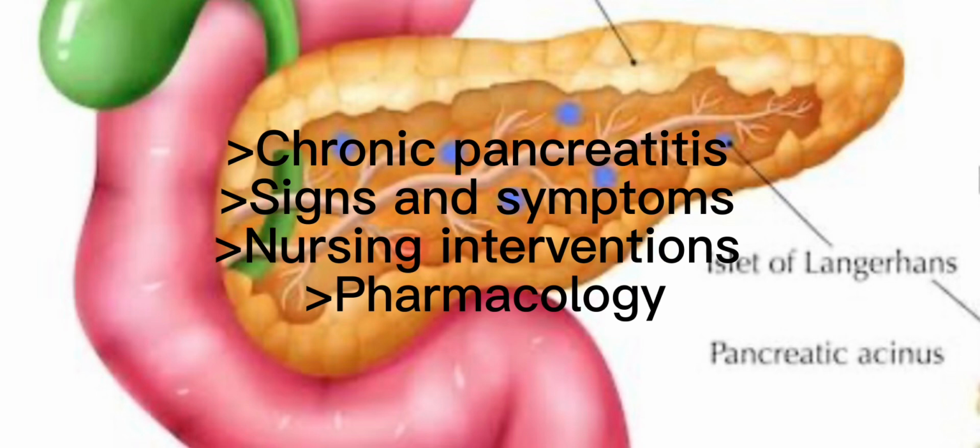We give them supplemental minerals and vitamins to increase their caloric intake, and give them pancreatic enzymes to help in digestion and absorption of the fat and protein. Then, they are at risk for having DM. So for that, we are going to give them hypoglycemics, which may be in oral forms, like glyburide, or we give them insulin as prescribed to manage the diabetes.